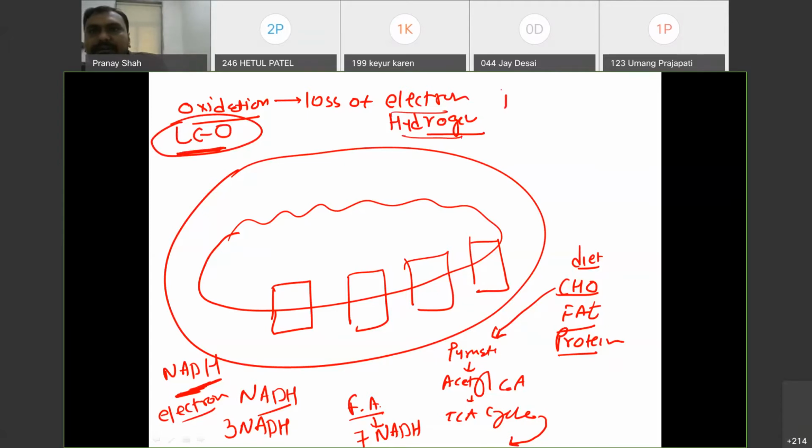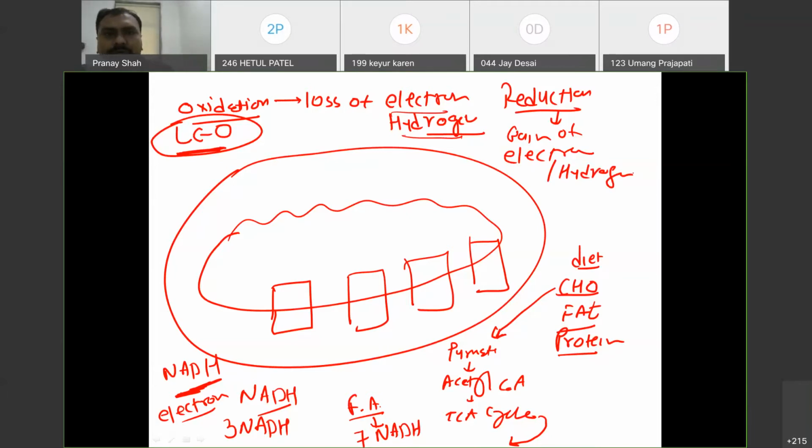And what is reduction? Yes, excellent. It is gain of electrons. It is gain of electron or hydrogen.